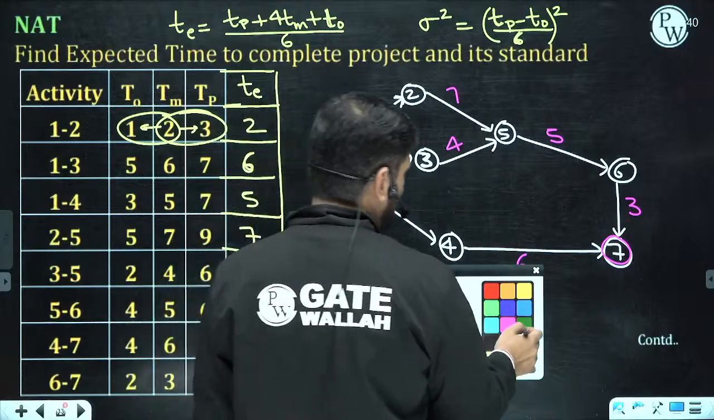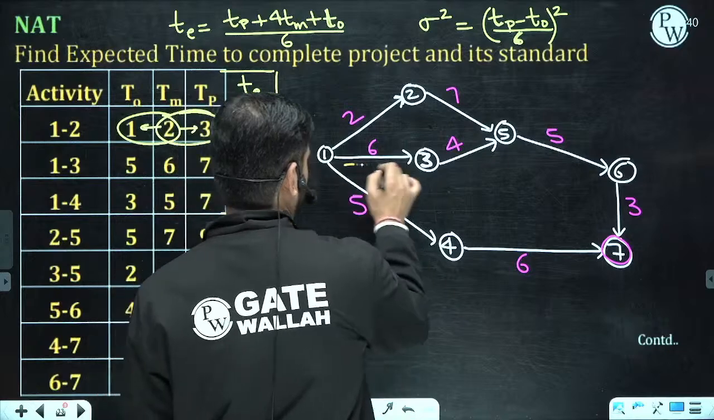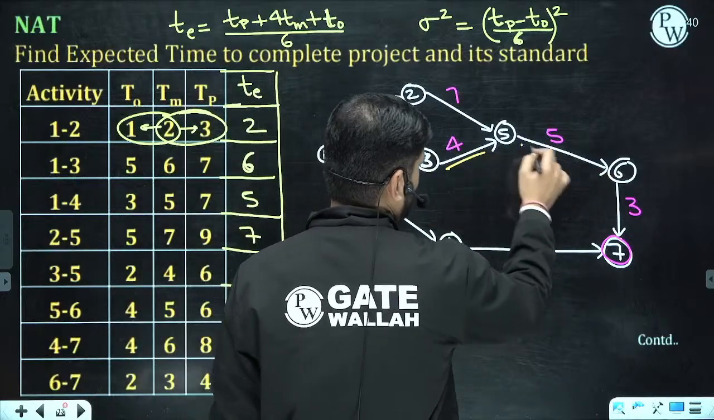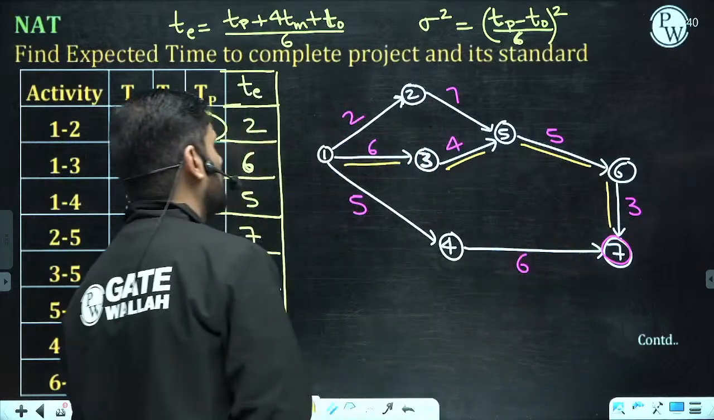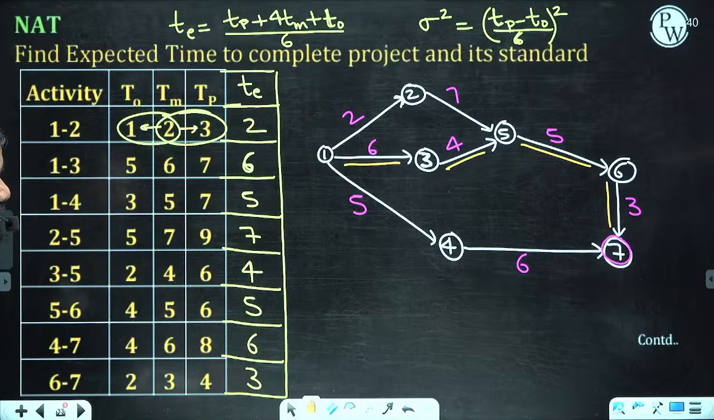So where is the critical path? Can you identify that? The critical path is this only. Please check. 1, 2, 2, 5, 1, 3, 1, 4, 5, 6, okay, 4, 7 and 6, 7. Yes, this is the critical path.